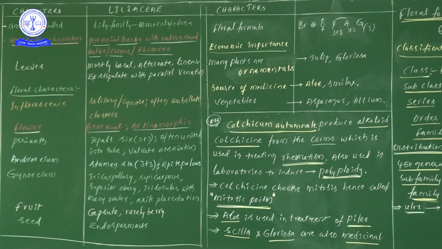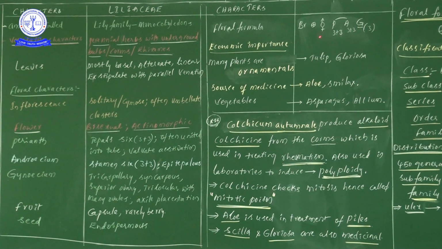Next one, gynoecium. Now you see the floral formula. Bract is there, that's why we take it as bracteate. Next one, actinomorphic condition, and we have seen this symbol. Next one, bisexual condition.